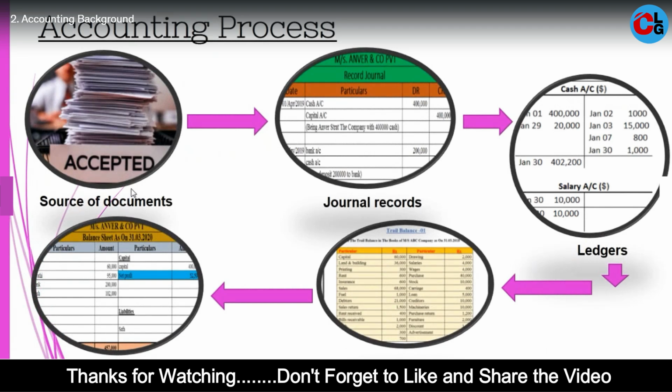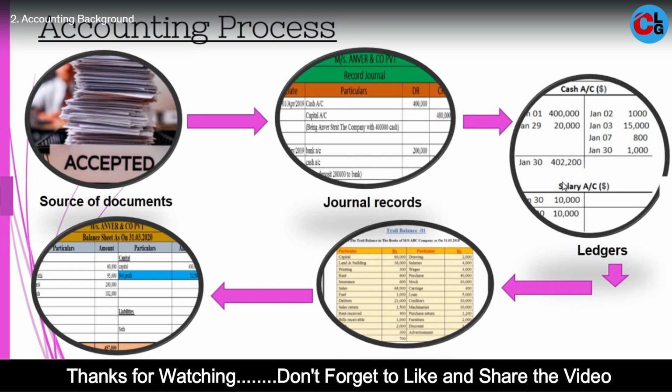After that, at the end of the year we get all the account balances and can create the trial balance. After that, based on the trial balance, we need to create the financial statements such as the balance sheet, income statement and cash flow statement. These steps are called the accounting process.